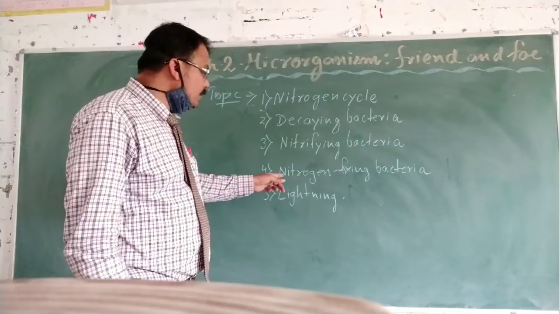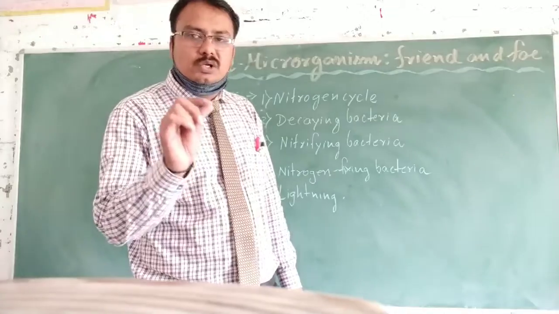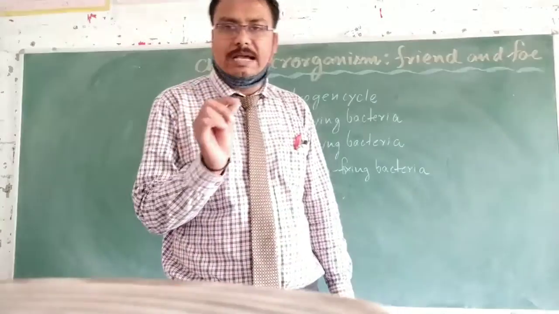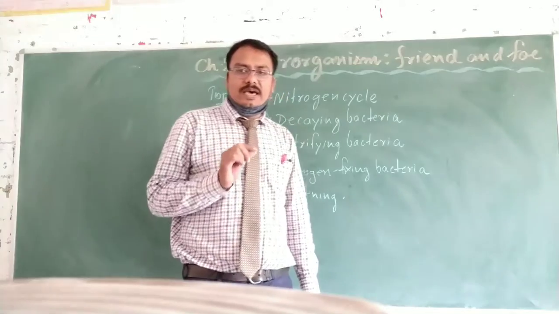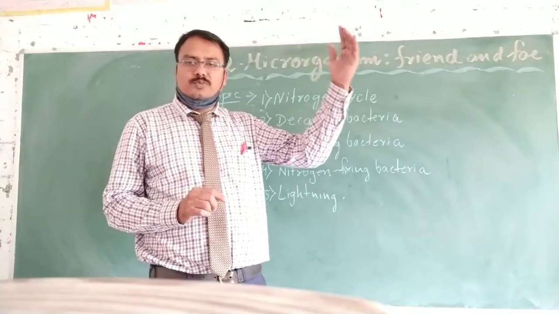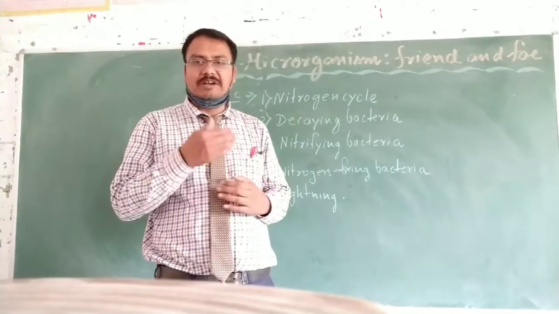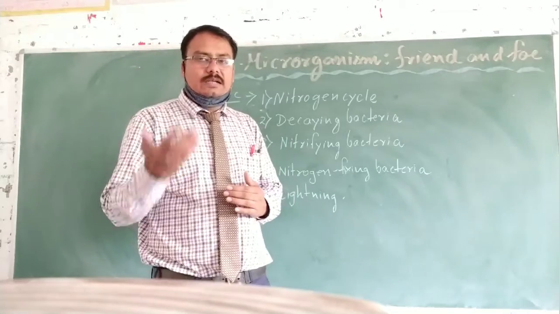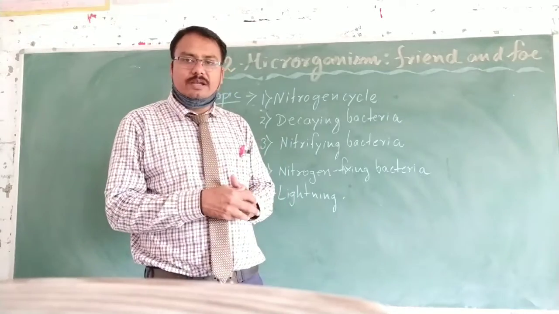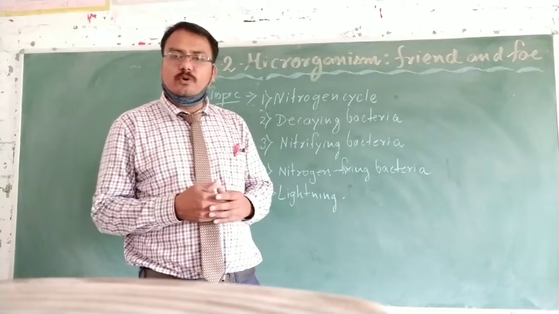Further, what I have explained about the nitrogen fixing bacteria: there are certain bacteria present in the root nodules of such leguminous plants, like rhizobium bacteria, which help to convert the atmospheric nitrogen into nitrate form. By trapping it, they convert the nitrogen into nitrate form and provide it to the plant, so that the plant will utilize those nitrates for its body growth as well as the synthesis of protein.